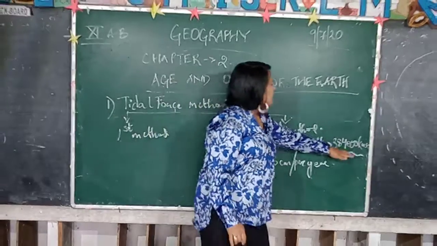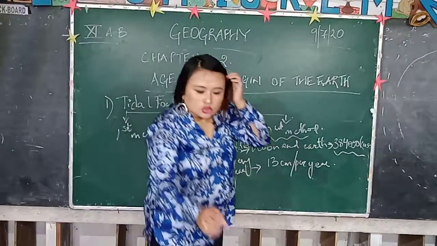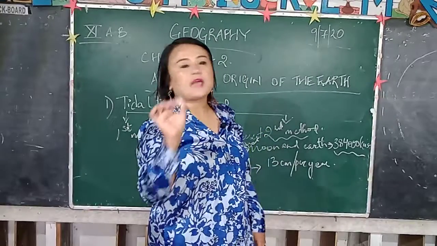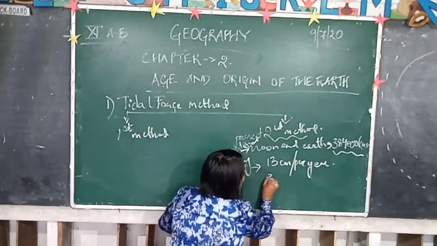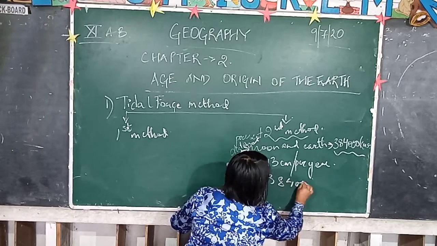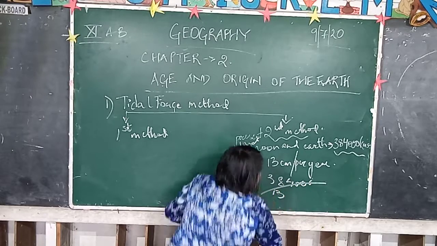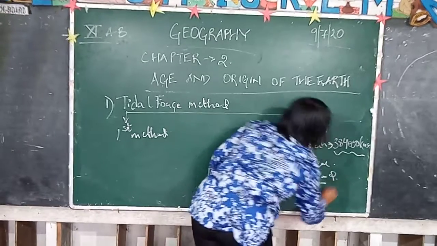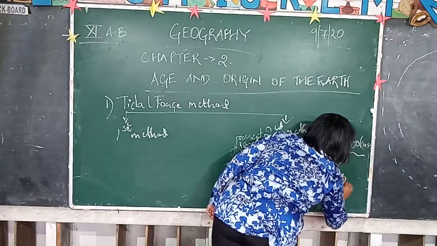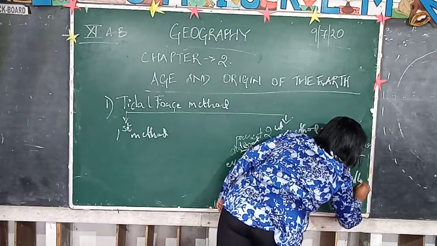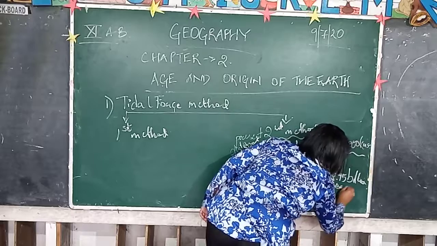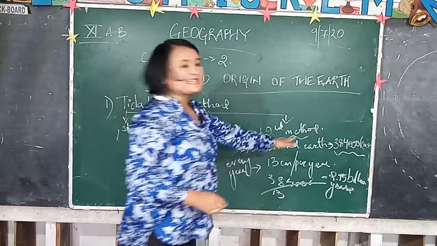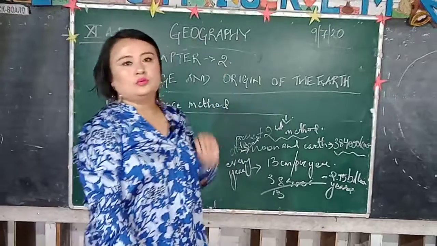If you divide 3,84,000 by 13, you get 2.95 billion. So that is the age of the Moon.